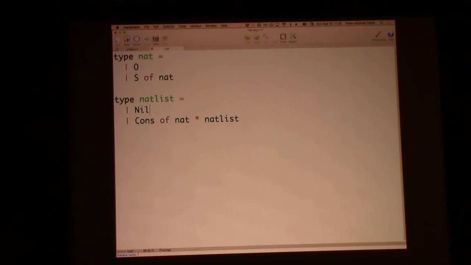So what I'm going to do is I'm going to provide to the tool some examples. So for example, I'm going to create a function called stutter. It's a function that takes a nat list and returns a nat list. And now it's asking me for examples. I'm just going to kind of enter them in incrementally. You stutter the empty list, you get the empty list. You stutter the list containing, oh, nope, I screwed that up.